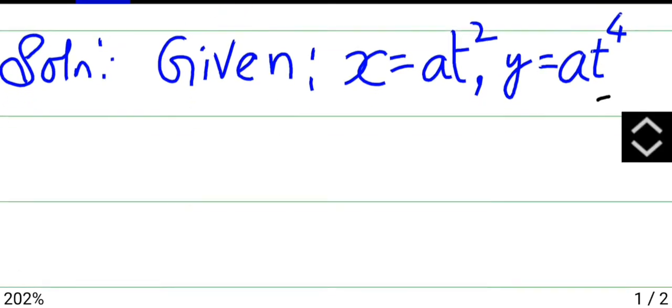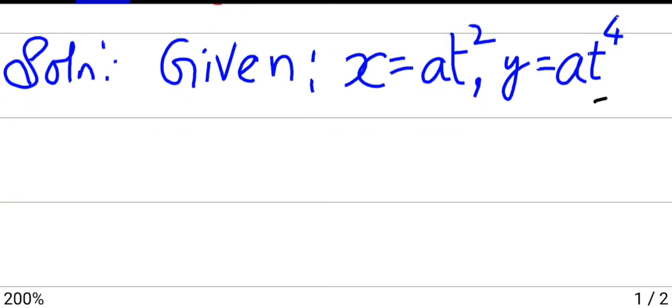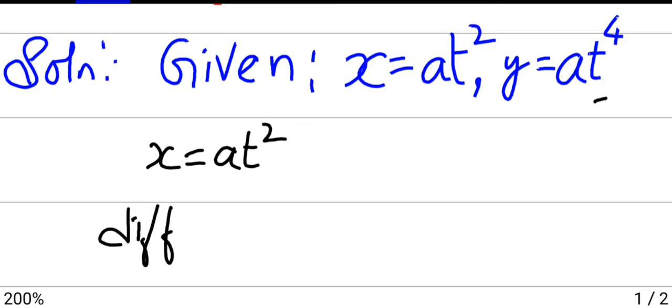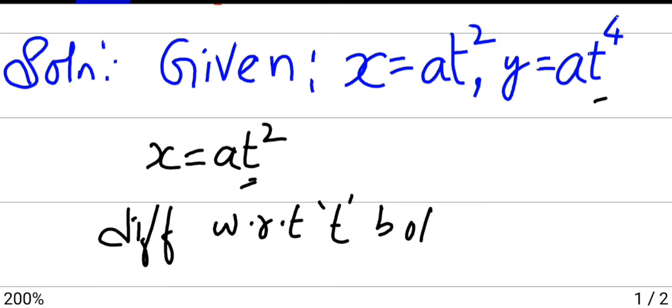First take x is a t square and differentiate with respect to t, because t is present here.